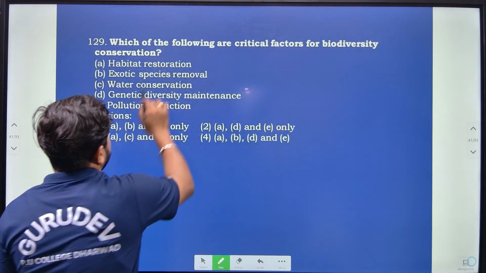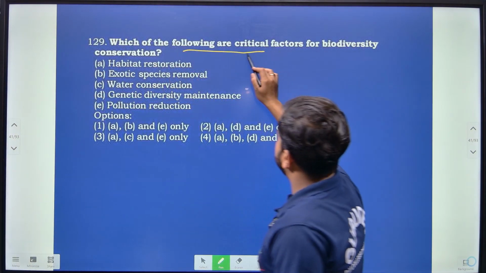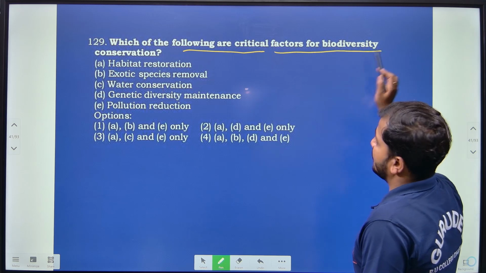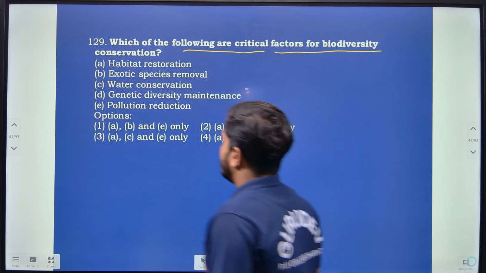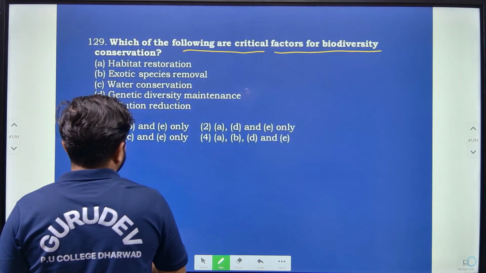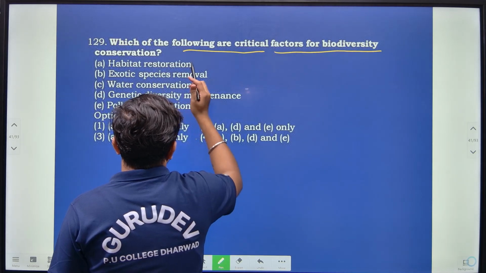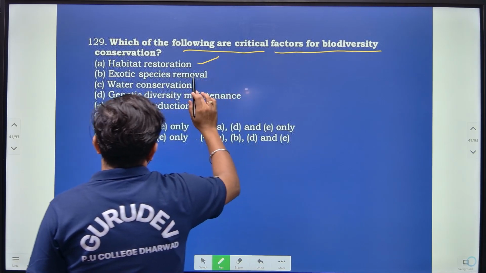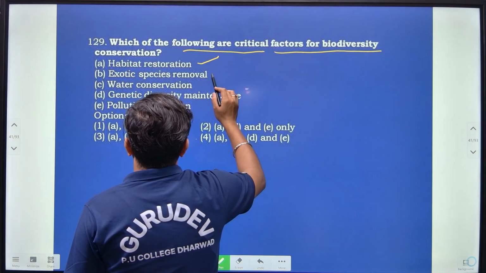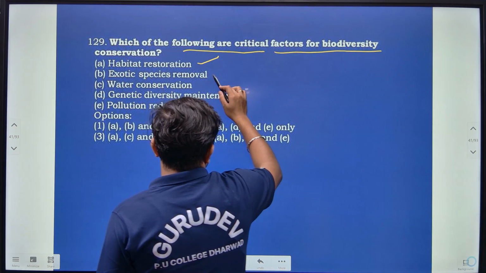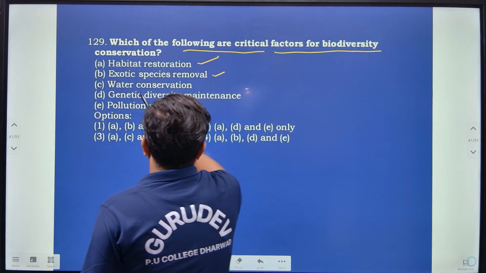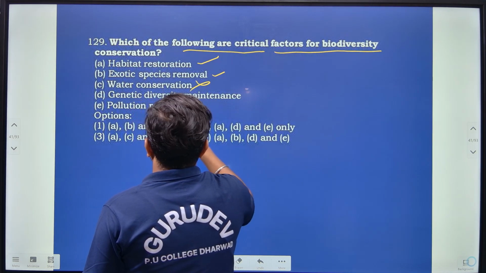Then which of the following are critical factors for biodiversity conservation? Habitat restoration, that should be there. Then exotic species removal, that should be there. Water conservation is incorrect.